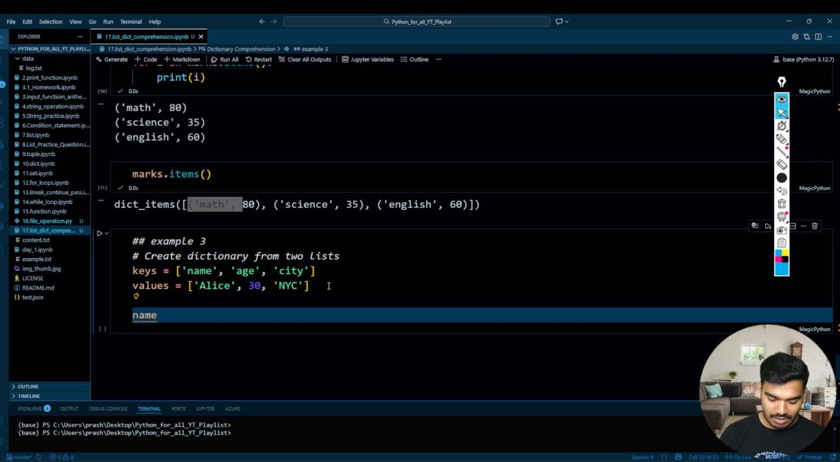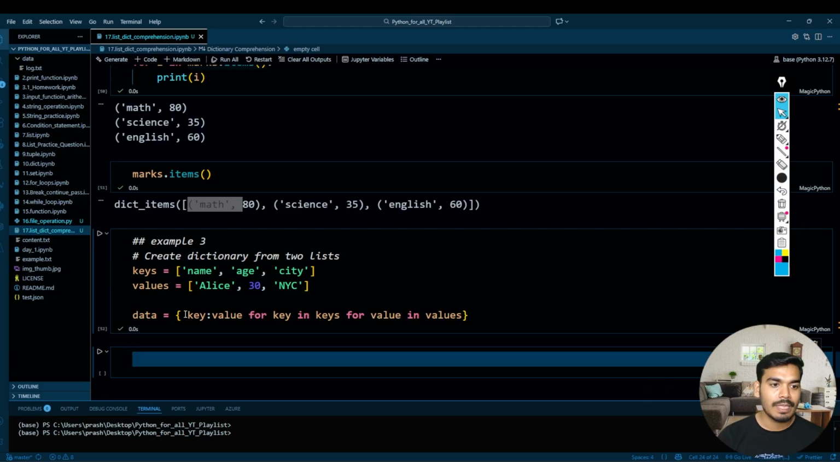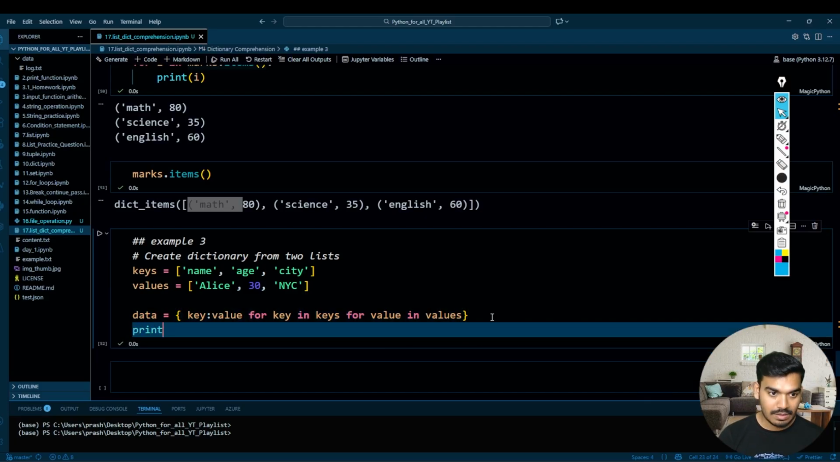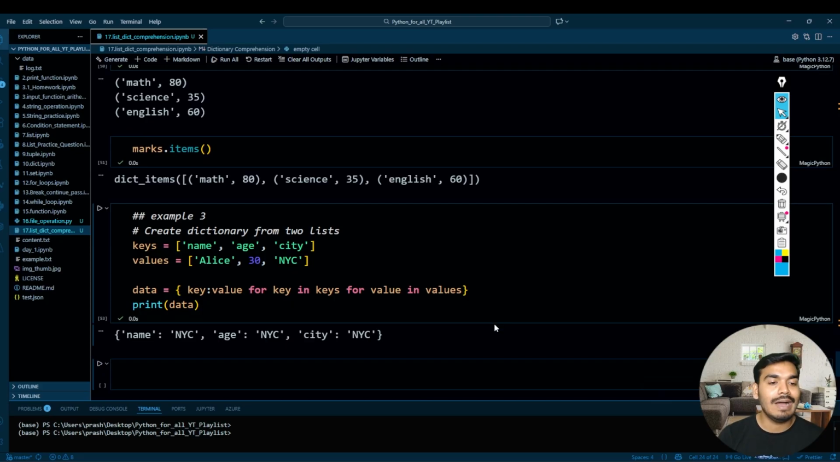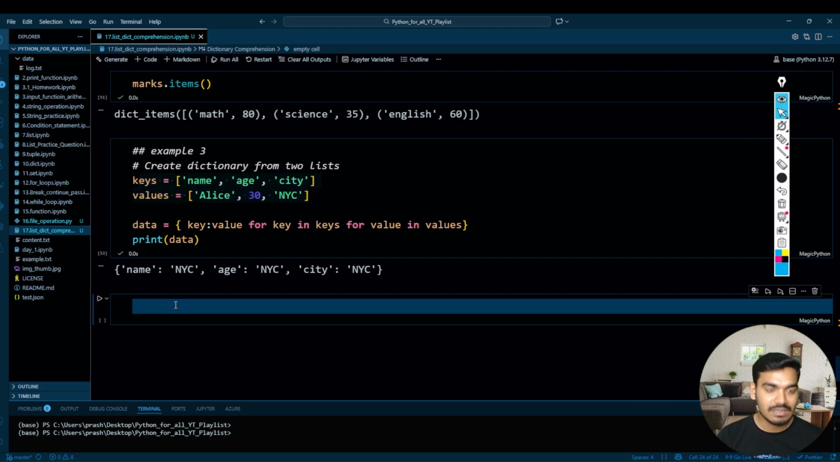So let's say data equal to dictionary comprehension, so curly braces, then for key in keys, then for value in values. Over here, you take the key as a key and then value as a value. That's all. And now print your data. So you have the dictionary from the two given lists. Perfect, guys. Now let's see example number 4.